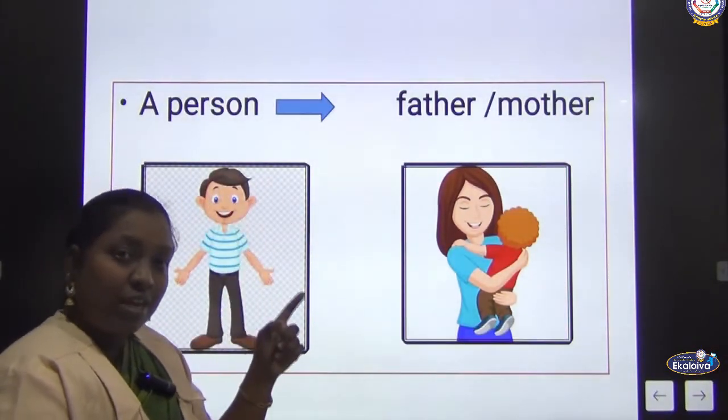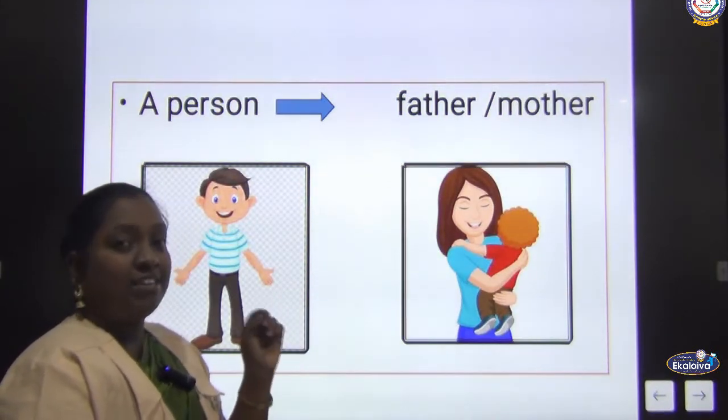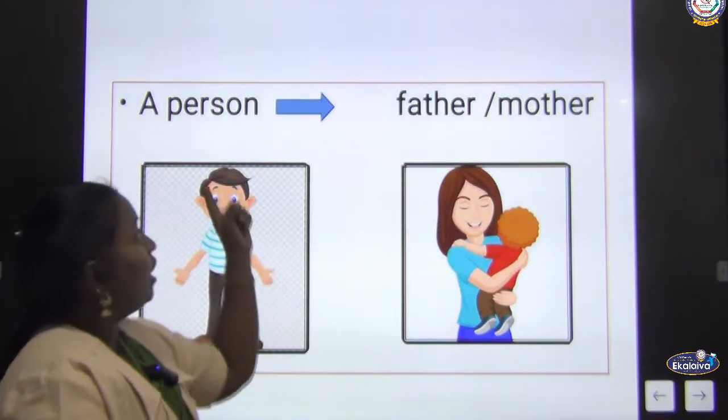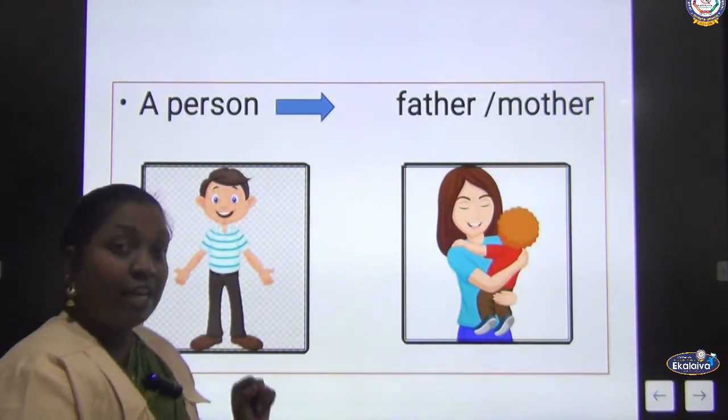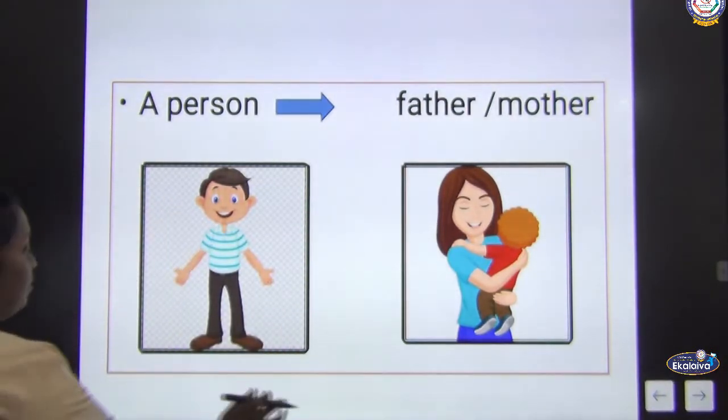Okay, remember children, noun means naming word. I have given already an example for a place. Now a person. Keep remembering, because we are going to do an exercise with this.